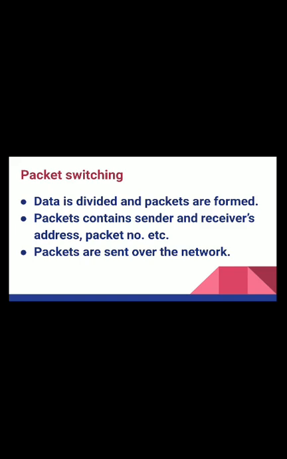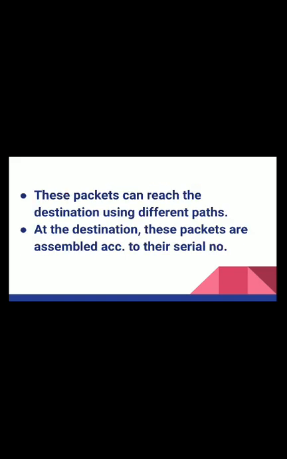After all the information is added, the packet is sent onto the network. These packets can reach the destination using different paths. Suppose it reaches the first router. The router checks the logical address and then sends the packets to another router.